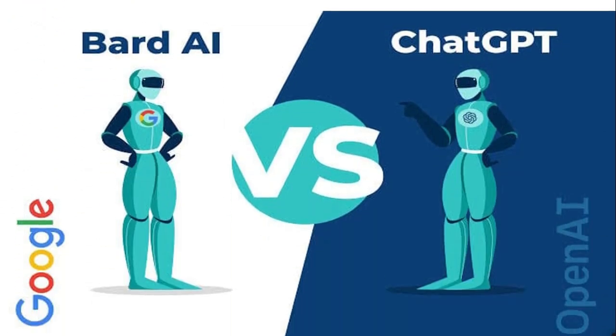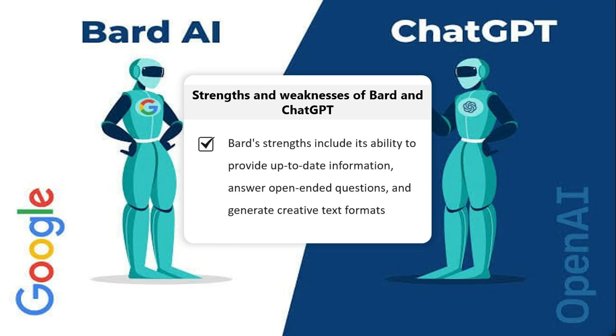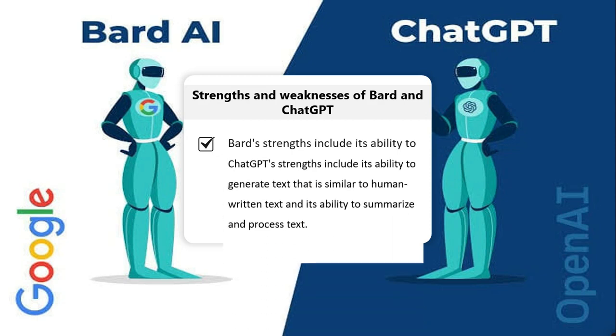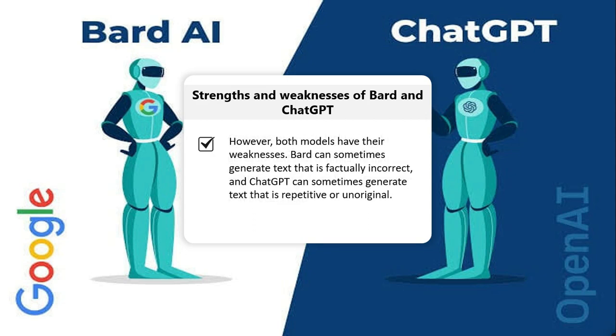Strengths and weaknesses of Bard and ChatGPT. Bard's strengths include its ability to provide up-to-date information, answer open-ended questions, and generate creative text formats. ChatGPT's strengths include its ability to generate text that is similar to human-written text and its ability to summarize and process text. However, both models have their weaknesses. Bard can sometimes generate text that is factually incorrect, and ChatGPT can sometimes generate text that is repetitive or unoriginal.